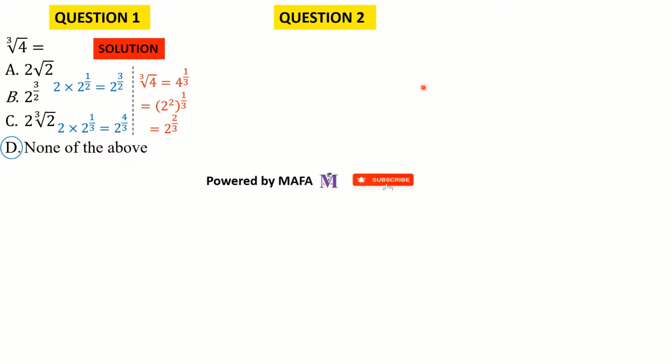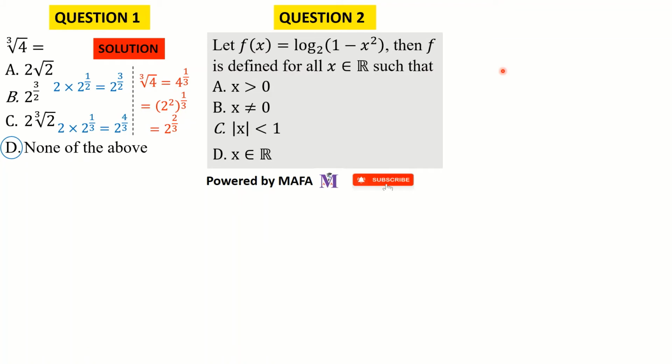Alright, so let's move on to question 2. Question 2 reads, let f of x be equal to logarithm to the base 2 of 1 minus x squared. Then f is defined for all x in the set of real numbers such that A says x is greater than 0, B says x is different from 0, C says the absolute value of x is less than 1, and D says x belongs to the set of real numbers. Alright, so our f of x is a logarithmic function, and for all logarithmic functions to be defined, their arguments should always be greater than 0. It should not be equal to 0, so it should be different from 0 and greater than 0.